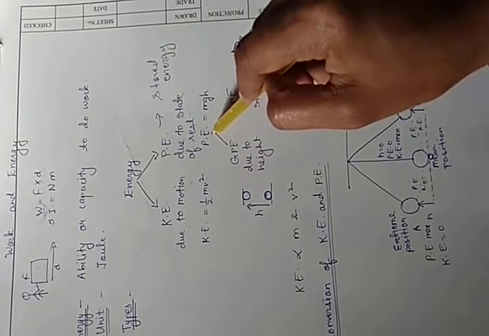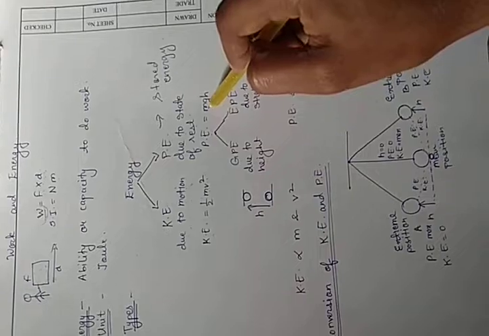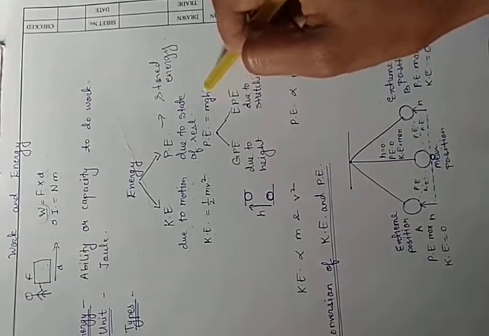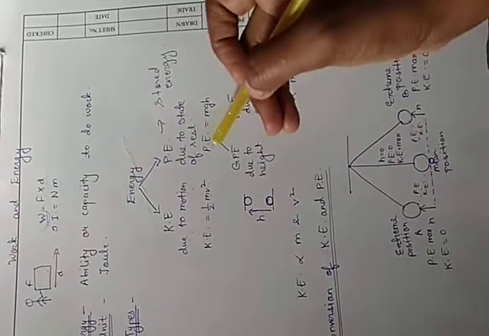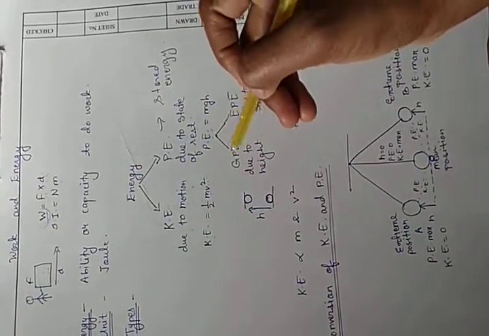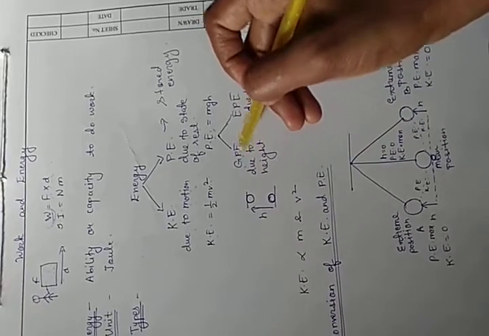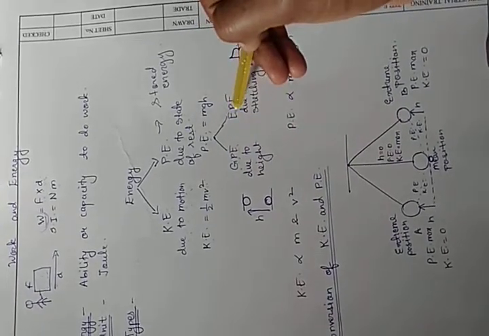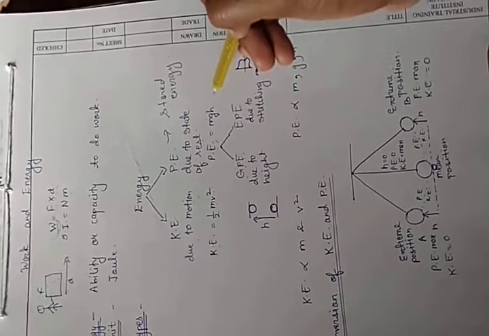Potential energy is calculated by the formula mgh, where m is the mass, g is the acceleration due to gravity, and h is the height to which the object is raised. Potential energy is also of two types: GPE, that is gravitational potential energy, and EPE, that is elastic potential energy.